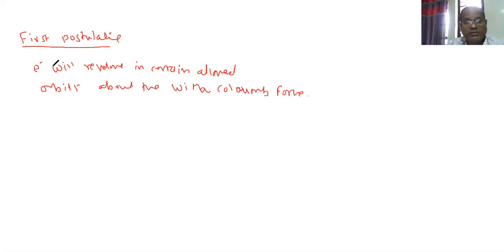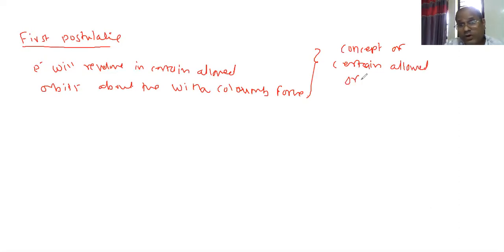The concept over here is only this, the concept of certain allowed orbits. Allowed orbits. Are you getting? What is the concept of the first postulate? The concept is that the electron will not move anywhere.